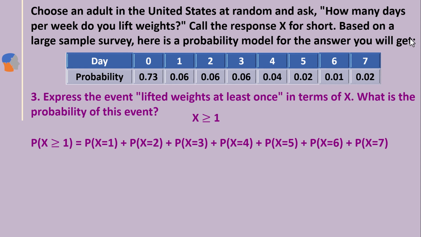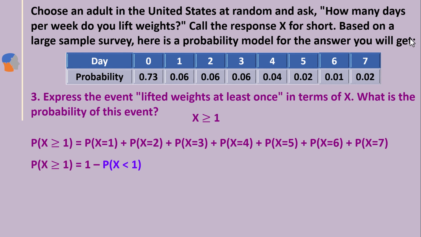But we can use the complement rule that I explained in the previous video for this case. What is the complement rule? Do you remember, the probability of A complement equals 1 minus the probability of A. So here the probability of X greater than or equal to 1 equals 1 minus the probability of X less than 1. Understand X greater than or equal to 1 means 1 to 7.